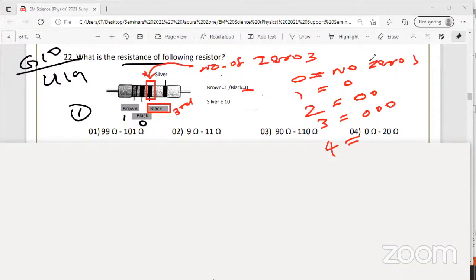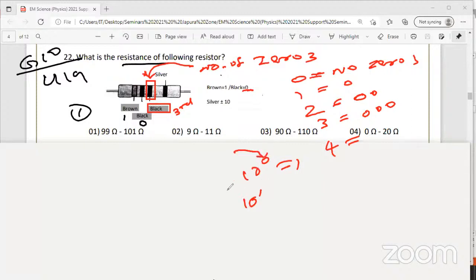10 to the power 0 is 1. So in other words, this is 10 to the power 0. That means if you multiply this by 1, 10 to the power 0 into 1 is 1. 10 into 1 is 10. Right? So you can take here 10 to the power 0 is 1, 10 to the power 1 like that.